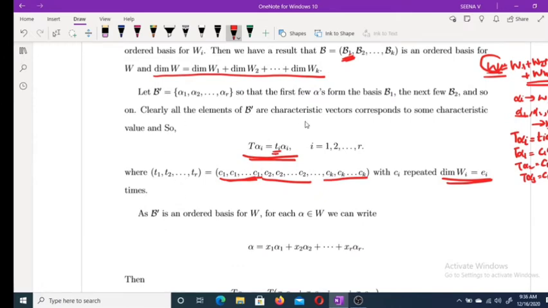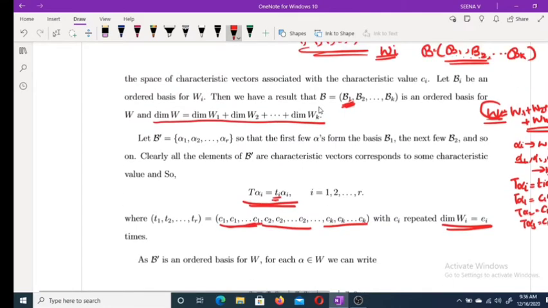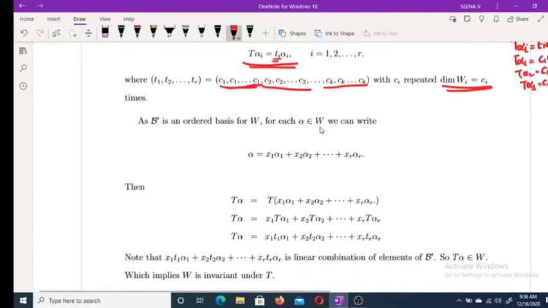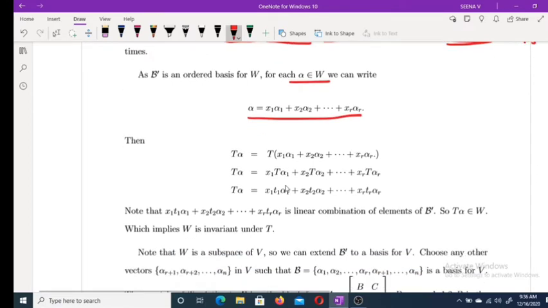Now, as B dash is also an ordered basis for W, therefore for each alpha belonging to W, we can write alpha equal to x1 alpha 1 plus x2 alpha 2 plus etc. plus xr alpha r. And what about T alpha? T alpha you can write as T of this one, which is equal to x1 T alpha 1 etc.